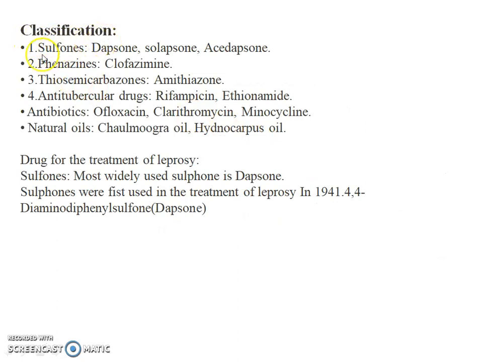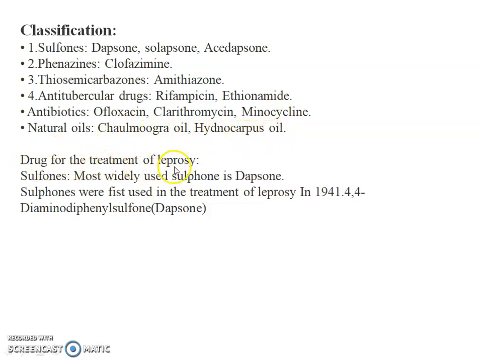Now classification. Sulfones: examples are dapsone, solapsone and acedapsone. Second class is phenazine, example clofazimine. Third class is thiosemicarbazone, and the example is amithiazone. Fourth class is antitubercular drugs, and the examples are rifampicin and ethionamide. Next class is antibiotics, for example ofloxacin, clarithromycin and minocycline. Natural oils: Chaulmoogra oil and Hydnocarpus oil.